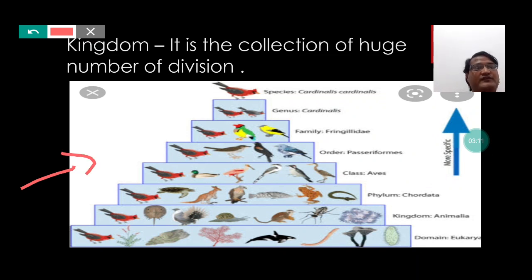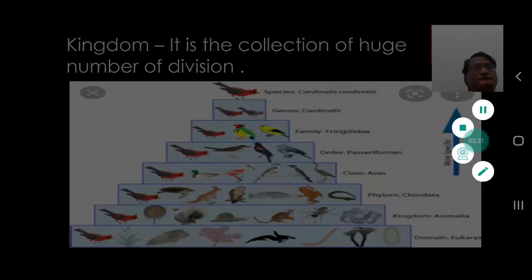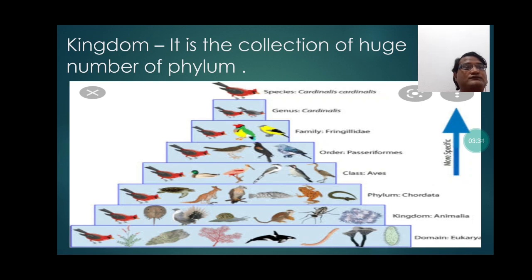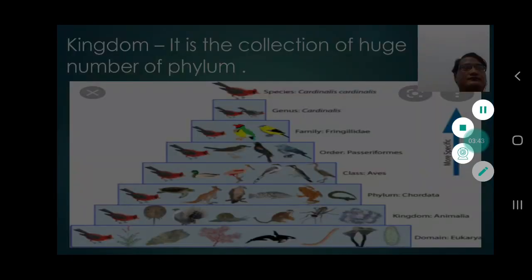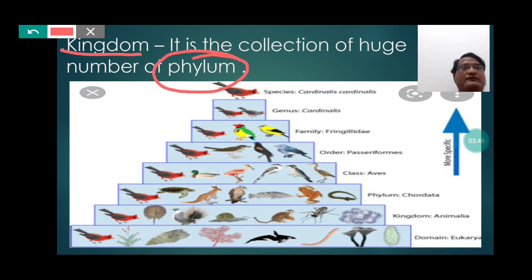Students, here we can easily notice that there is presence of a kingdom here, that is Animalia. Students, this kingdom Animalia is made up of huge number of phylums or divisions. So students, we can see here that kingdom comprises of huge number of phylums or divisions.